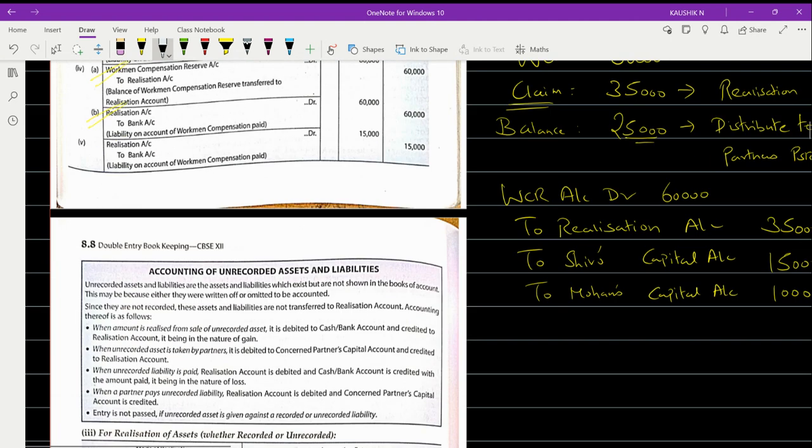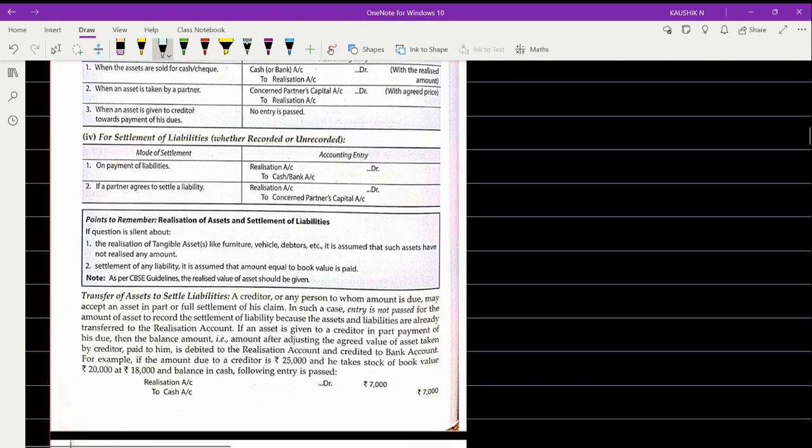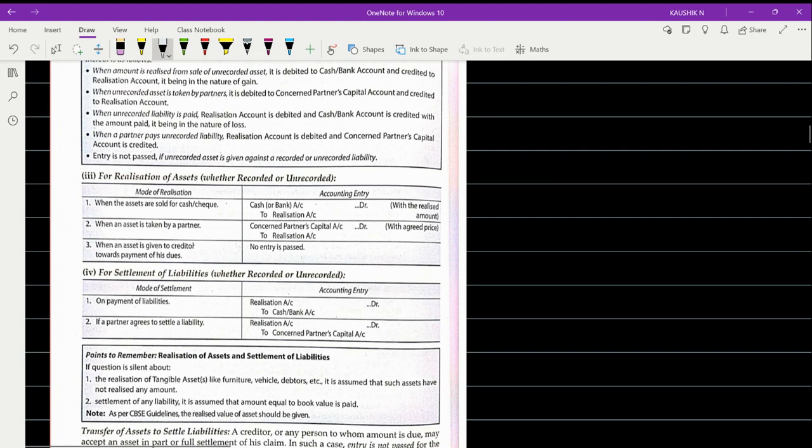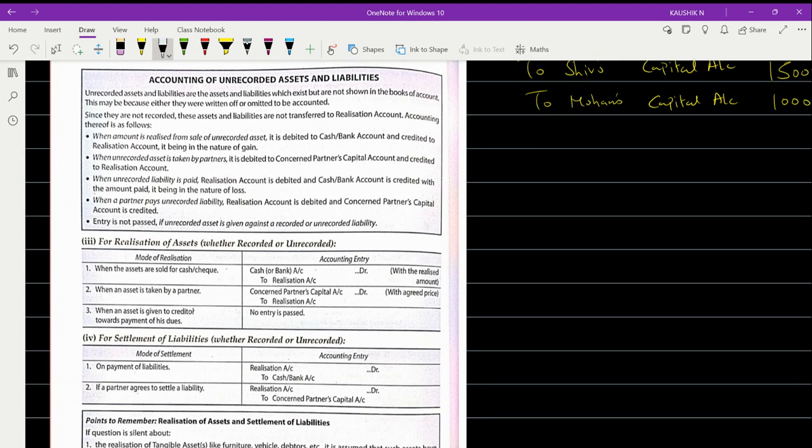Okay. Look at the next one. The next one is about realization of assets, whether recorded or unrecorded, and settlement of liabilities, whether recorded or unrecorded. When assets are sold for cheque or for cash, the entry to be passed is cash or bank account to realization account.